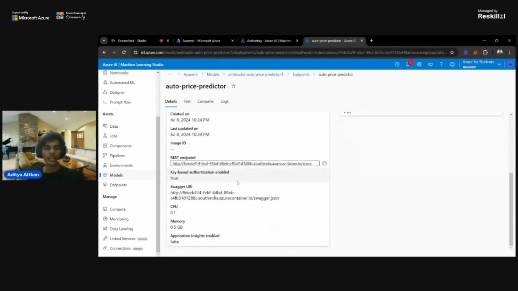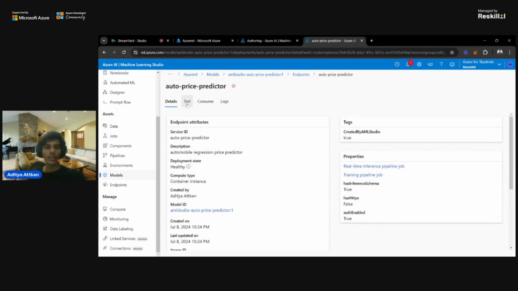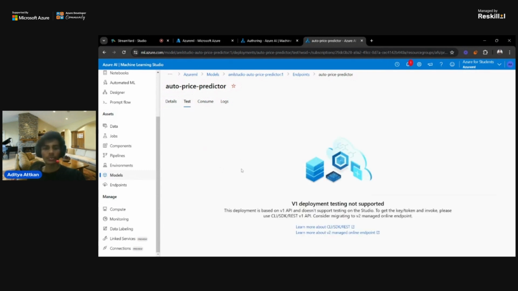So yeah, this is the REST endpoint you can use in your application. And I will go to test, and there are a bunch of things. V1 deployment testing not supported. You can see that this deployment is based on version 1 API and doesn't support testing on Studio. To get the key token invoke, please use CLI and REST version 1. We need to migrate it to version 2. There I need some other version for this.